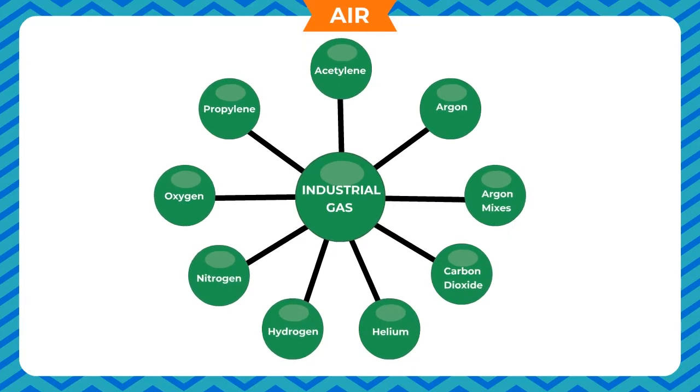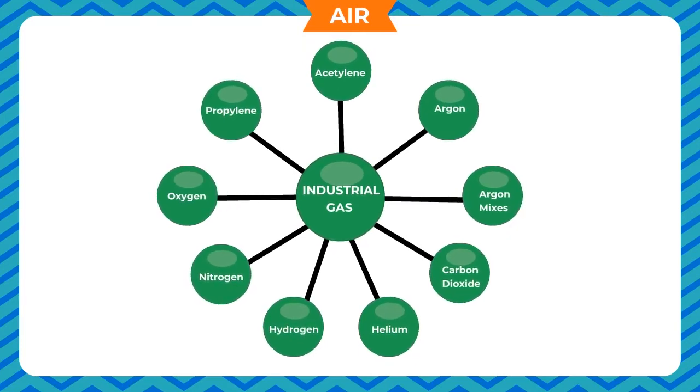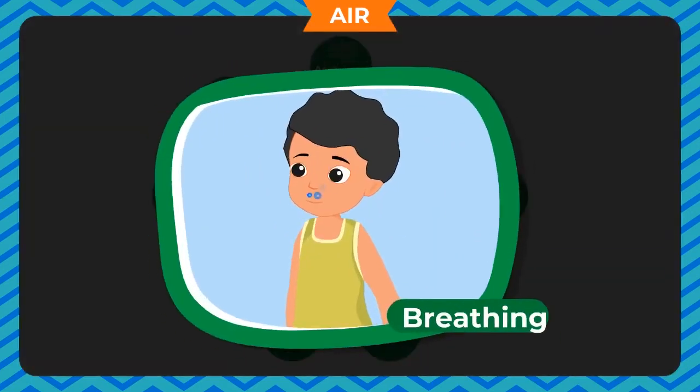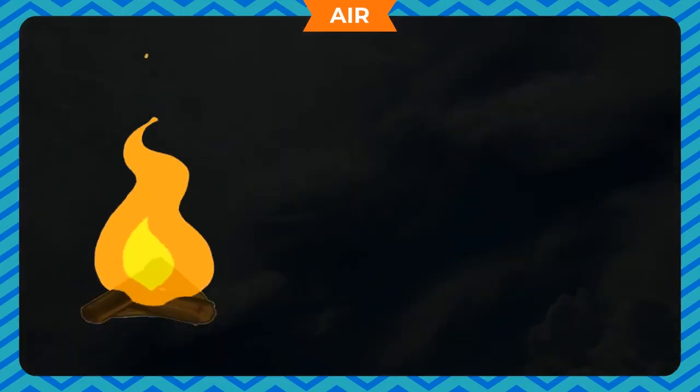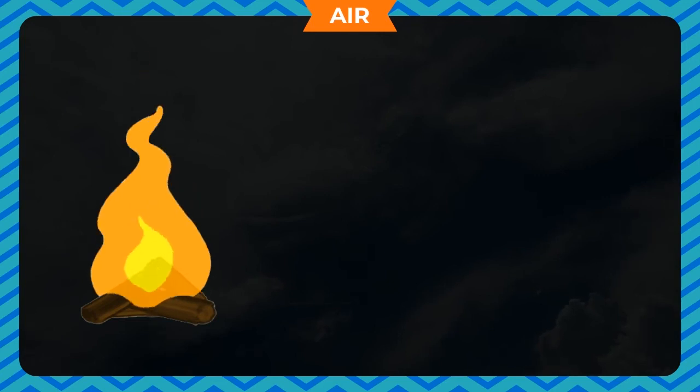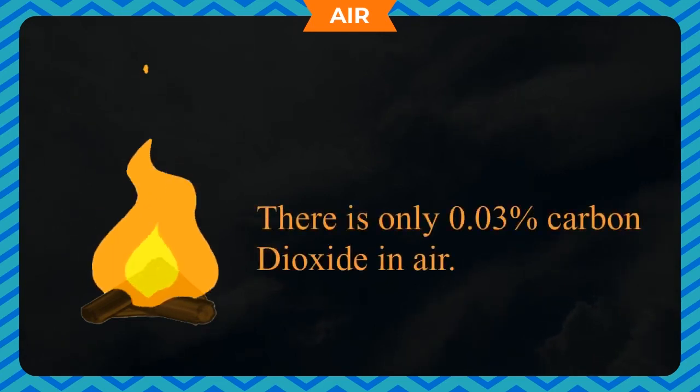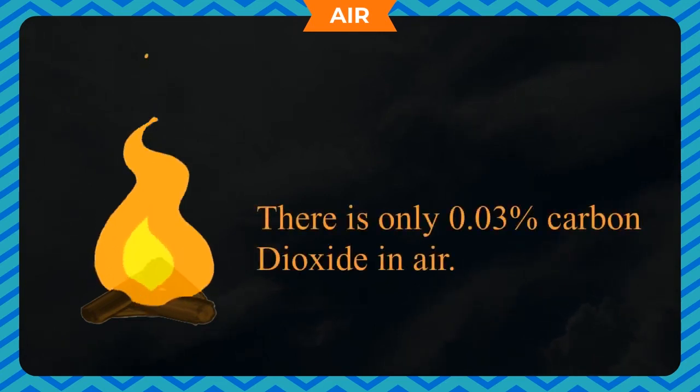Out of all these gases, oxygen is the most important gas as it is required by all living beings for breathing. Oxygen is also needed for burning. There is only 0.03% carbon dioxide in air.